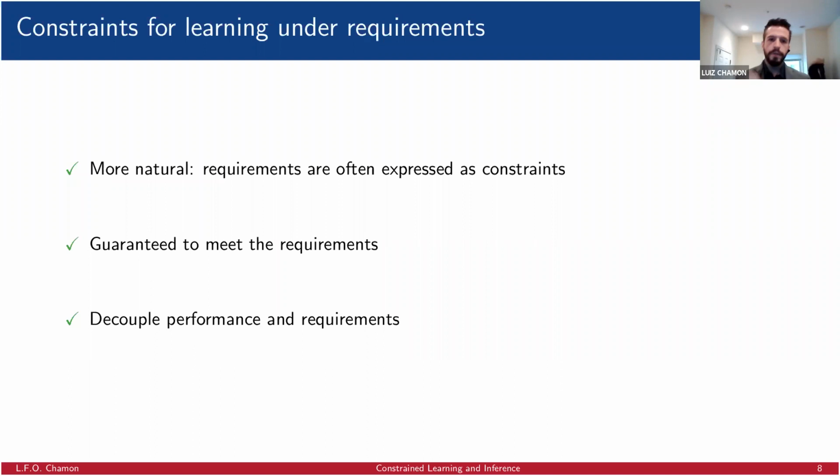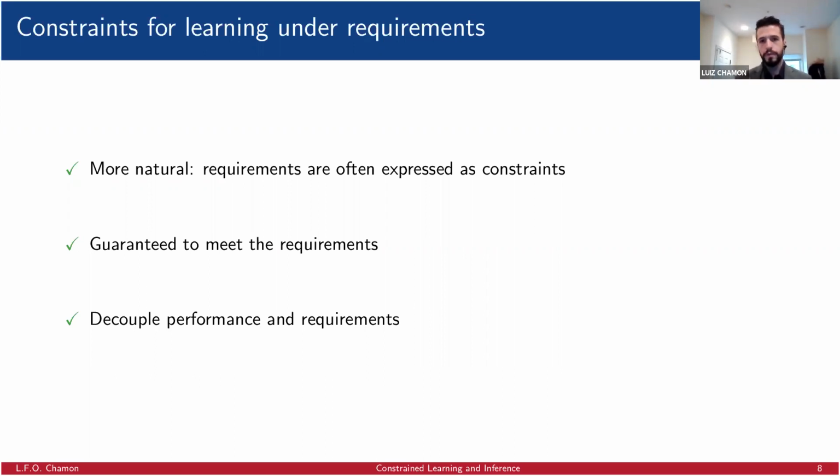Now, the other advantage is that they are guaranteed to meet the requirements, because by design, that is what constrained learning does. And it has an additional advantage, that it decouples the performance from the requirements. In the case of exploiting model structure or regularization, it's very hard to tell what's the cost of the requirement on the loss, or which requirement is harder to meet, which is something that we can do when we use constraints.